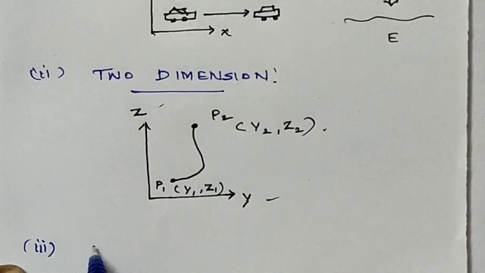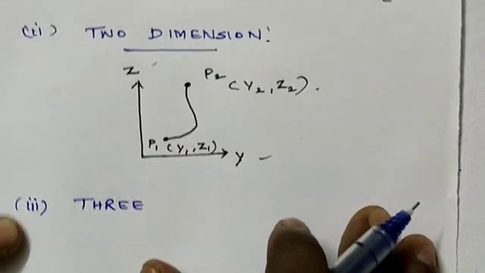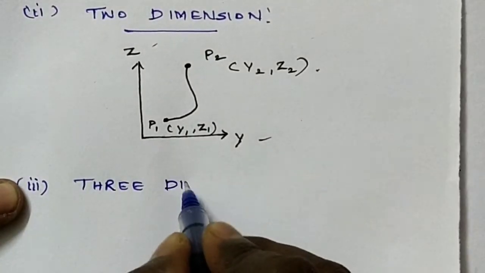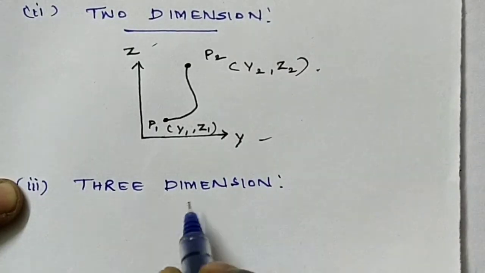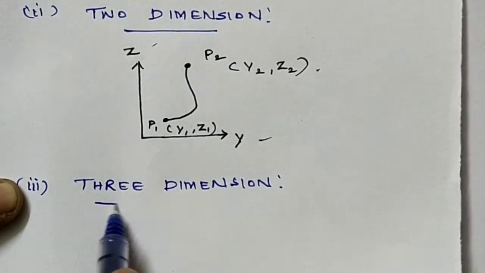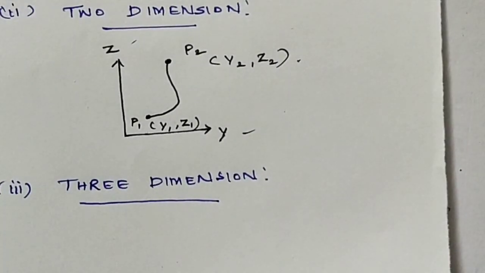So now moving to three dimensions, motion in 3 dimensions. Motion in 3 dimensions means the particle is moving, as usual, in 3 dimensional space.